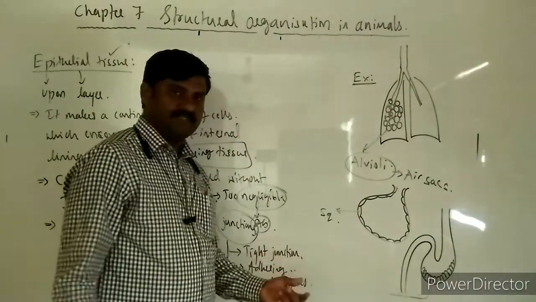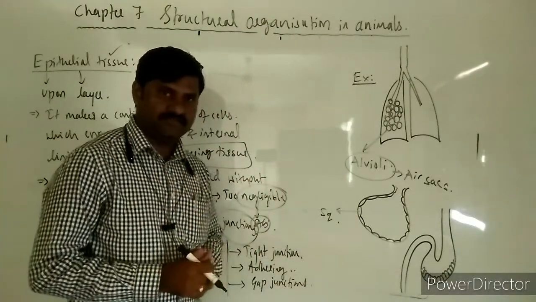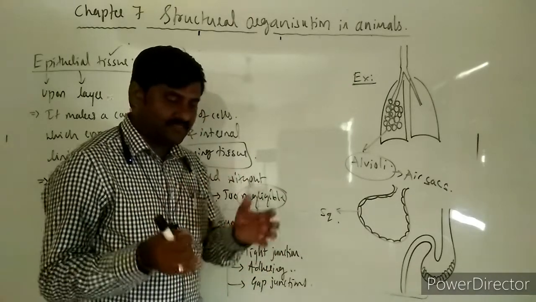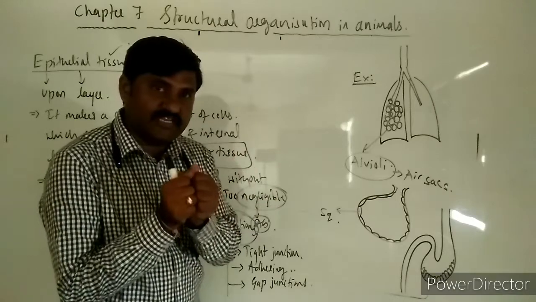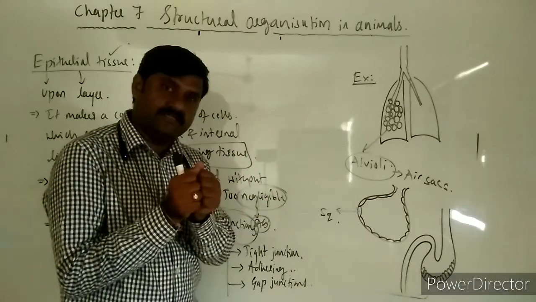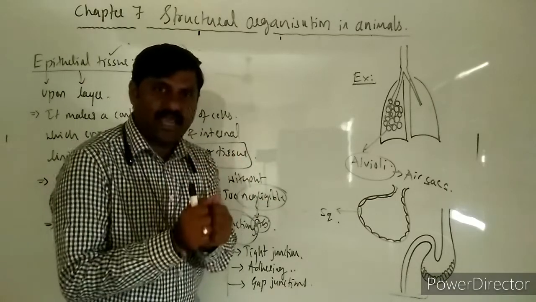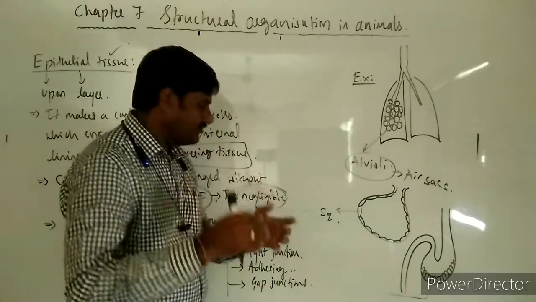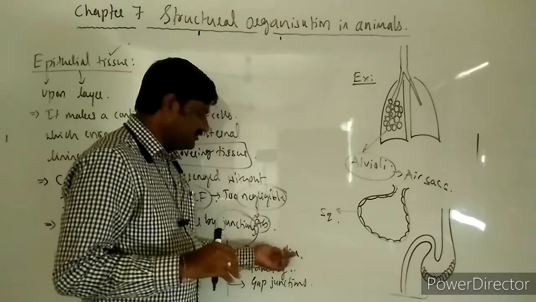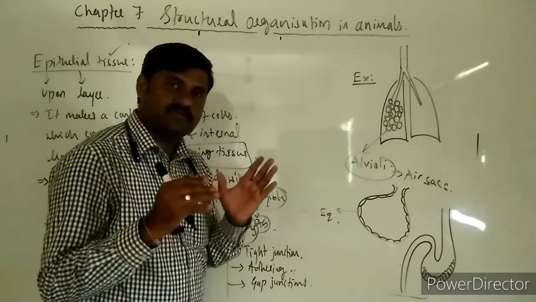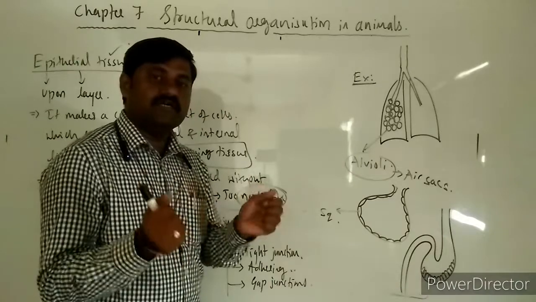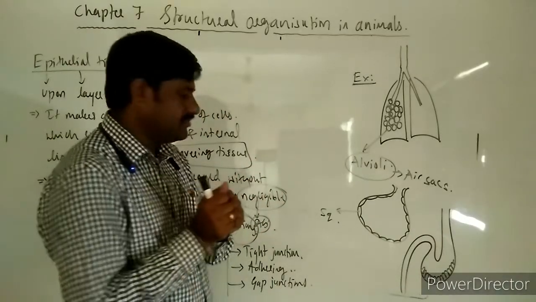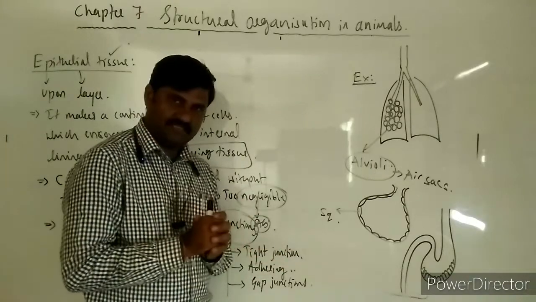One is a tight junction. What do you mean by tight junction? It is a kind of junction present between the cells, where it binds the cells very tightly without any intercellular spaces, so that it does not allow particles to enter or exit in between the cells. There is no space between the cells because all of those cells are held very tightly amongst themselves. Tight junctions they are said to be.